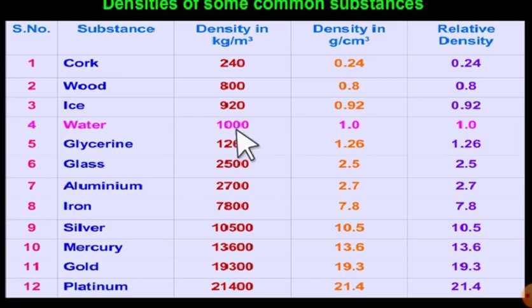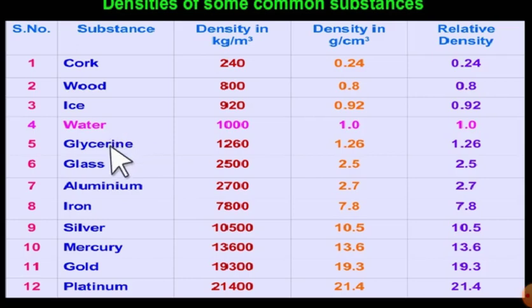If you take water in a cube shape with edges of 1 meter length, 1 meter breadth, 1 meter height, then it will have a mass of 1000 kg. Got it? That is the meaning. So all the substances above water, ice, wood, coke, have lesser density than water. So this object will surely float above water. Why? Because the density of the object is less than that of the water, right?